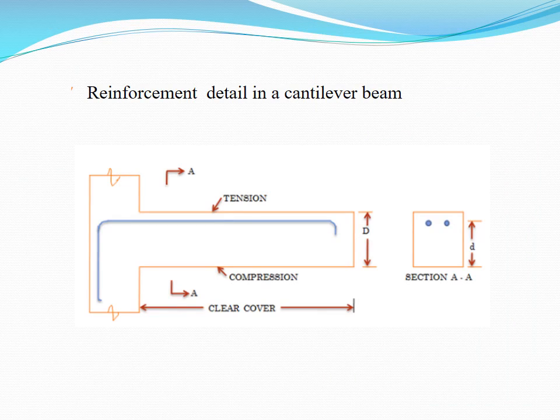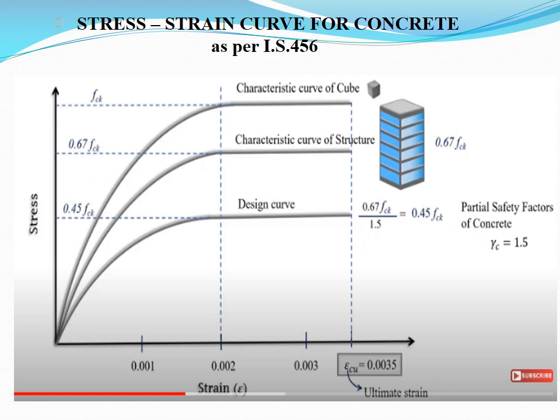Reinforcement detail of the cantilever beam. In a cantilever beam, the tension reinforcement is provided at the top of the member. So now we are going to give the stress strain curve for the concrete member as per IS 456-2000. In IS 456-2000, the stress is on the y-axis and the strain is on the x-axis for the concrete member.